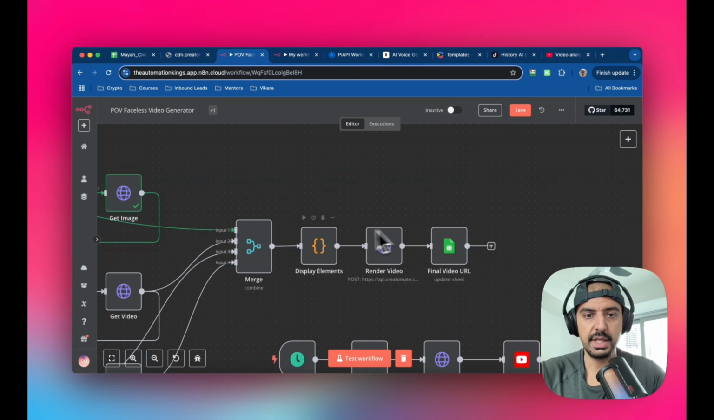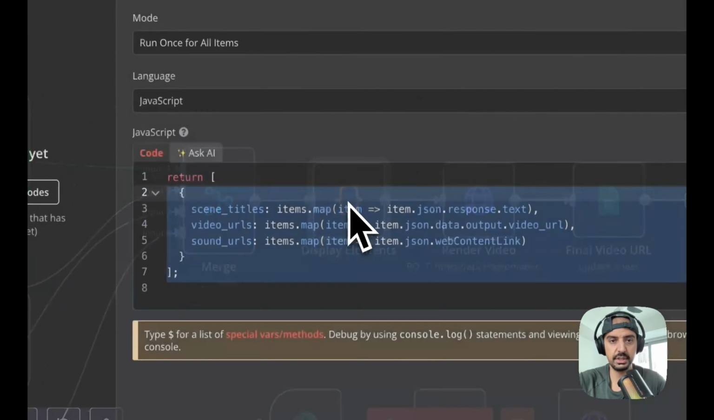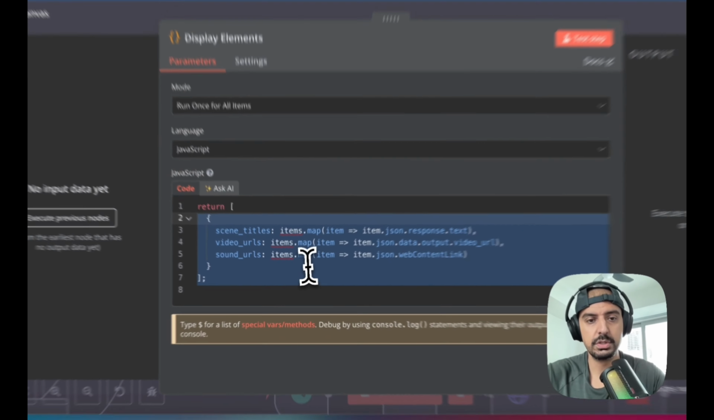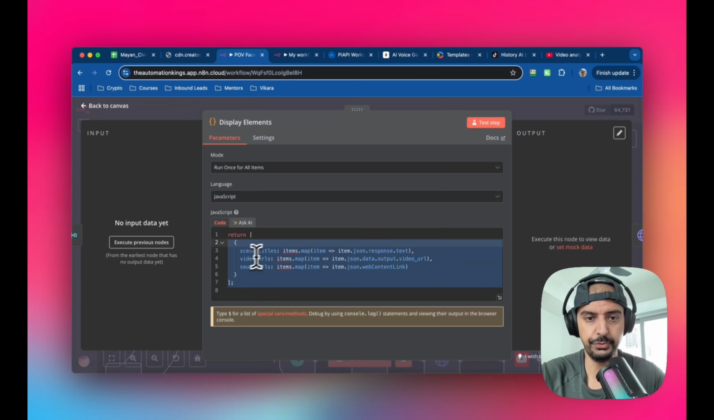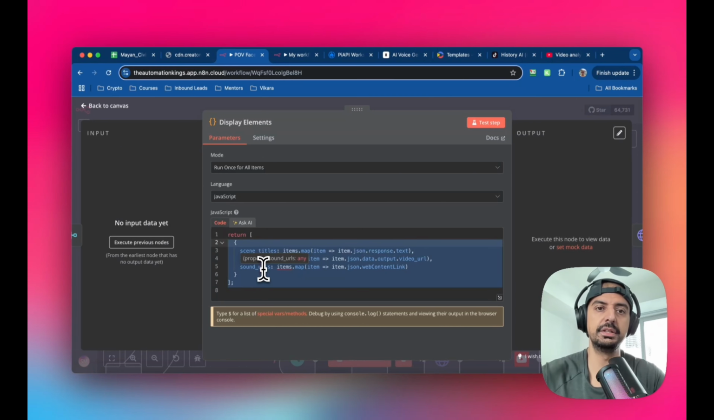The next node is a code node, which is labeled as display elements on mine. If you click inside of here, I'll show you exactly what this does. Basically this returns the values for the titles, the video URL, and the sound URL, okay? Because we need these values before we can assign them to a video rendering tool that I'm going to show you in the next module, and exactly how you can set that up.